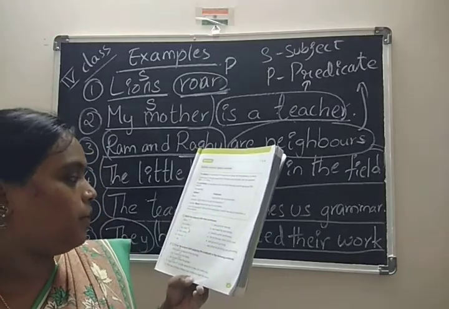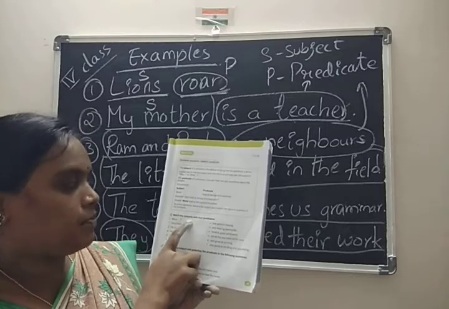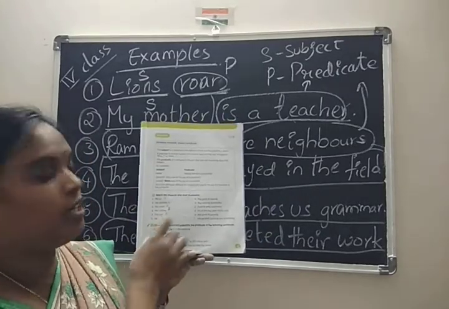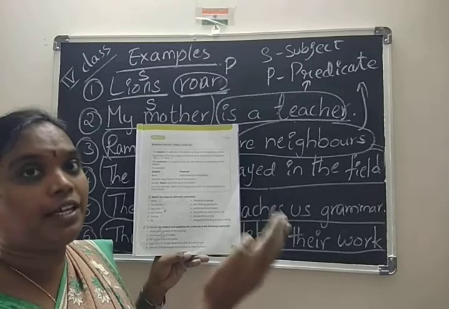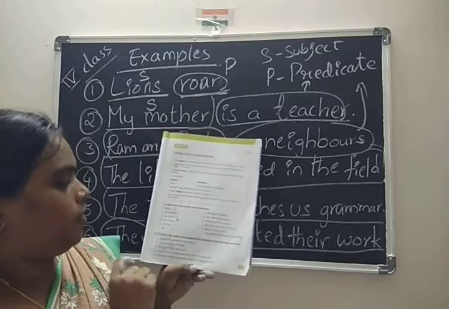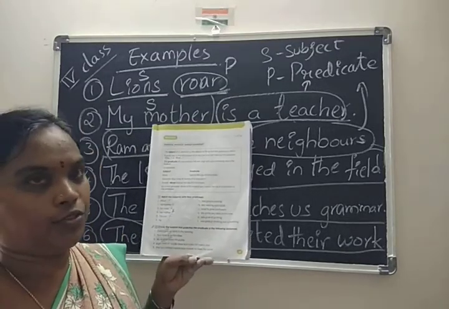Yes. Now coming to your task, that is a small exercise. Match the subjects with their predicates. Here the subjects are on the left side and the next part of the sentence is on the right side. You have to match them. You can read the story once, from that story only they gave it to you.